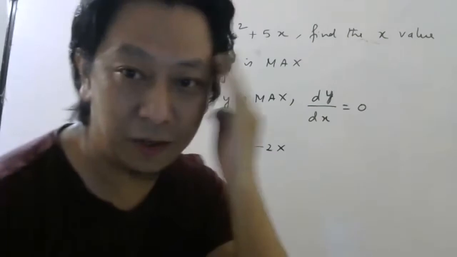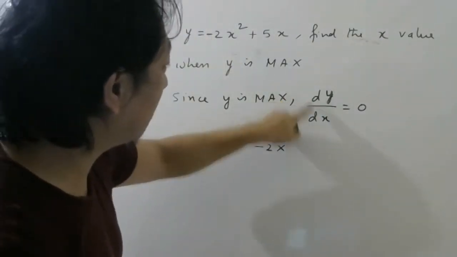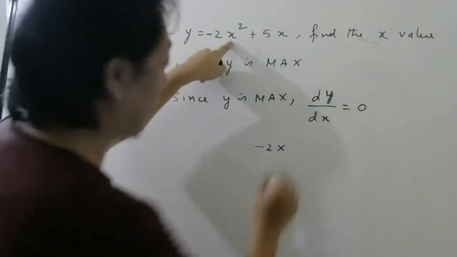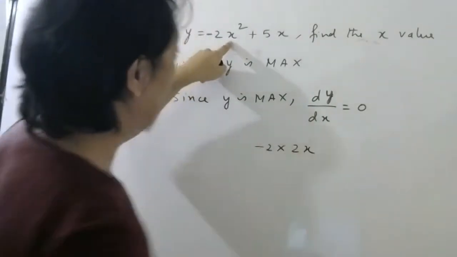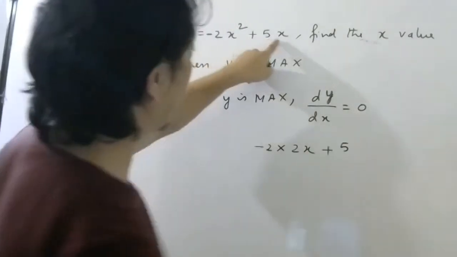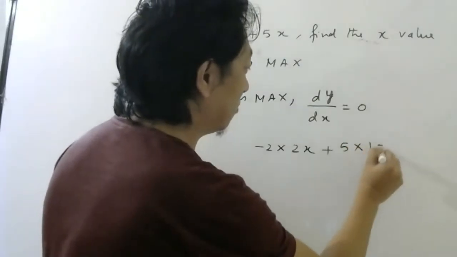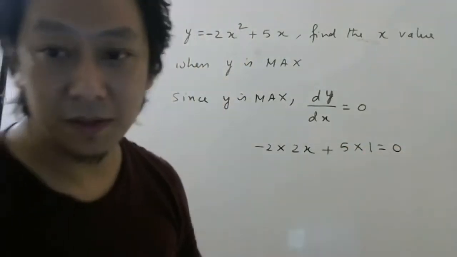Like that you can do it in your head also. Then you take differentiation of x square, which you know already, 2x. Then plus 5, 5 will come outside. Differentiation of x will be 1, equal to 0. So like this also you can do.